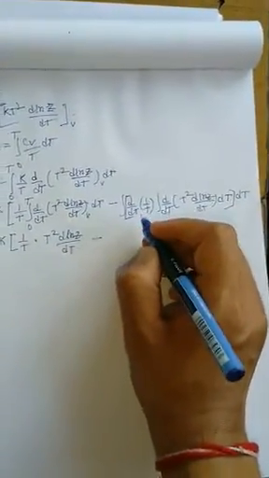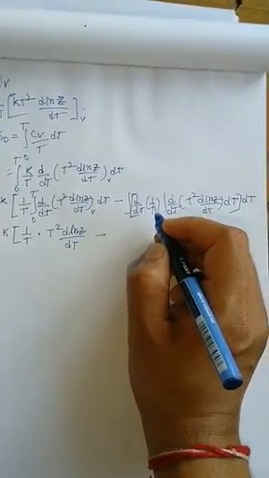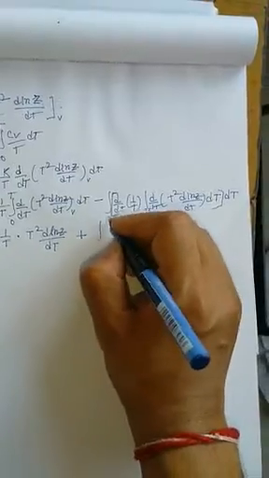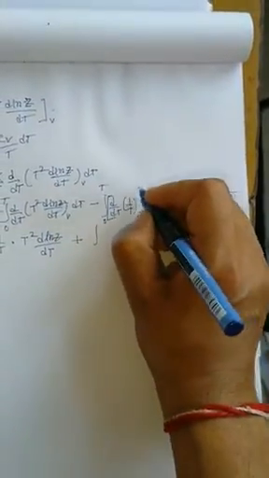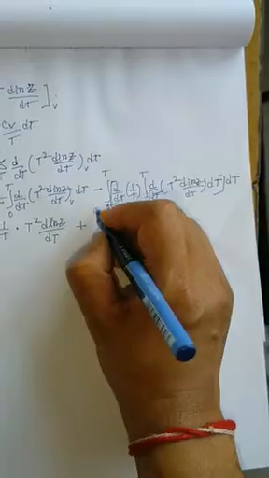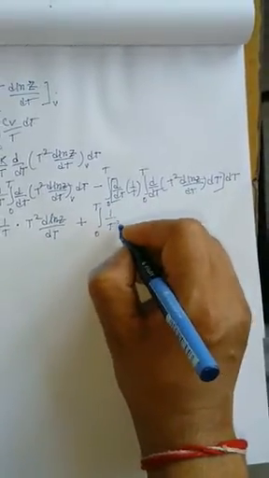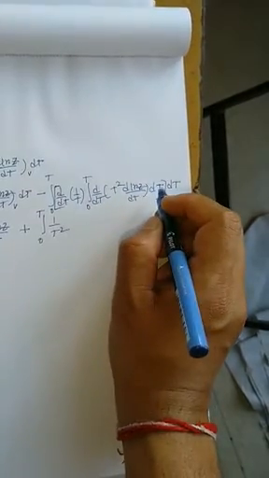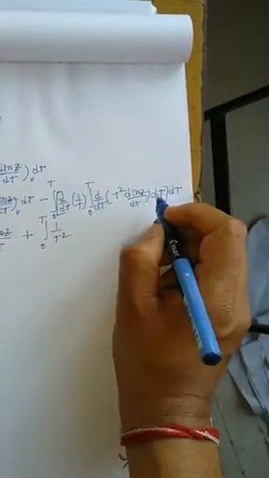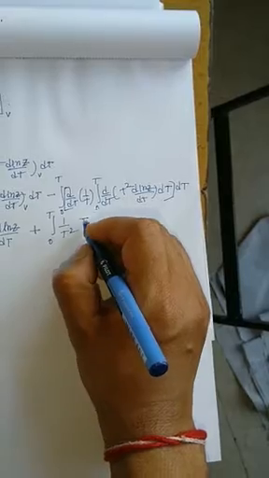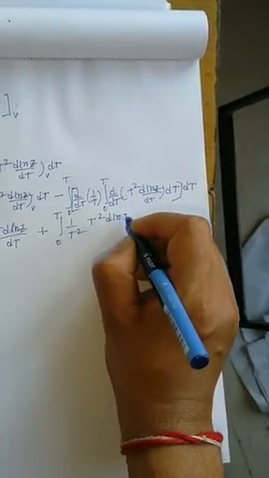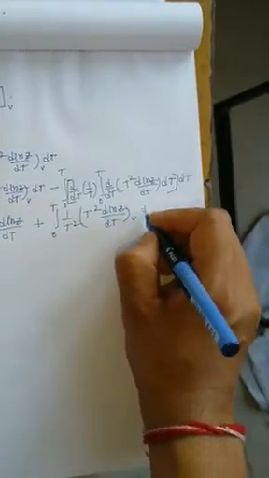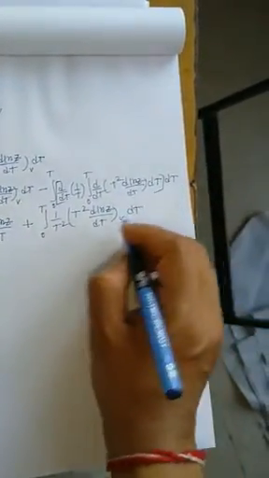minus, and we know that d dt of 1 upon t gives you minus 1 upon t square, so minus minus becomes plus. One integration is evaluated, but this integration is not evaluated yet, so 1 upon t square, and from this integration you will get again the integration and the differentiation at the same time, so it gives you the same quantity, that is t square into d ln z by dt at constant v, and this is the second integration dt.